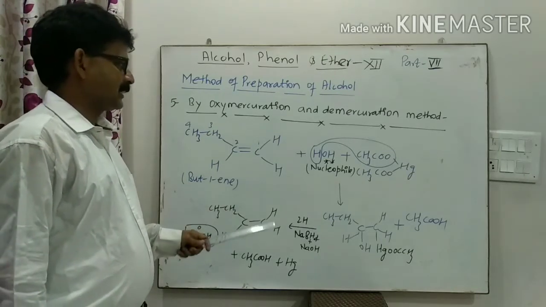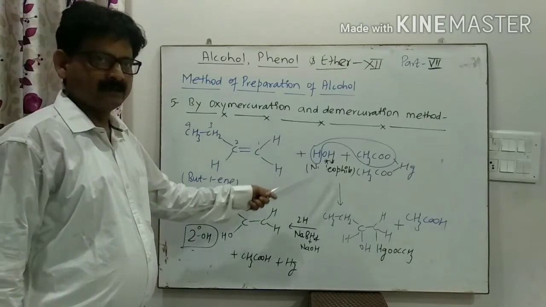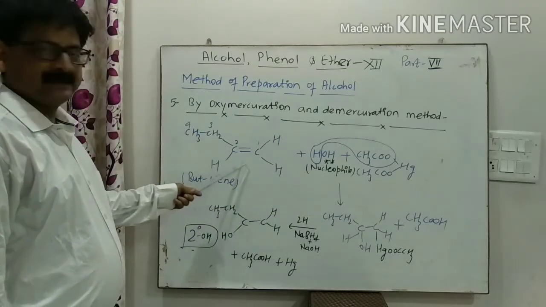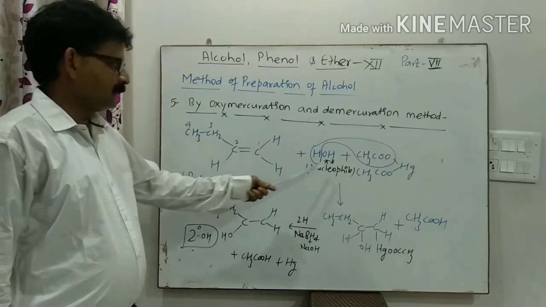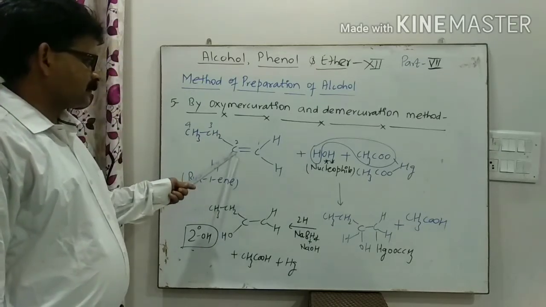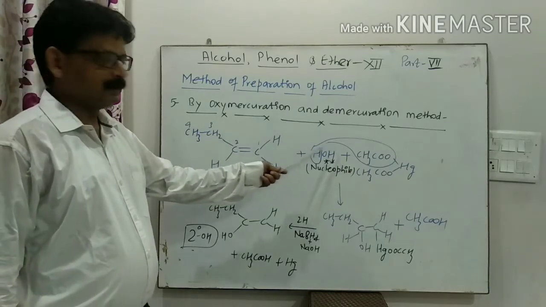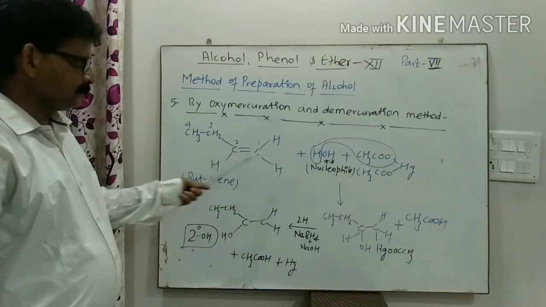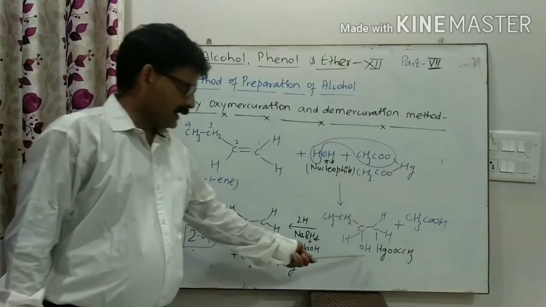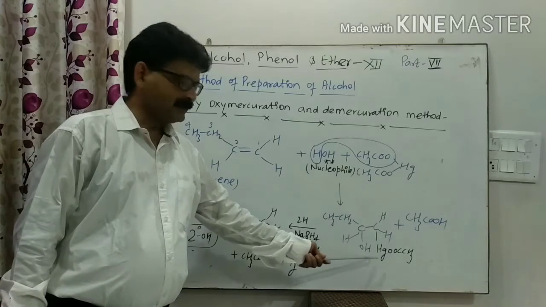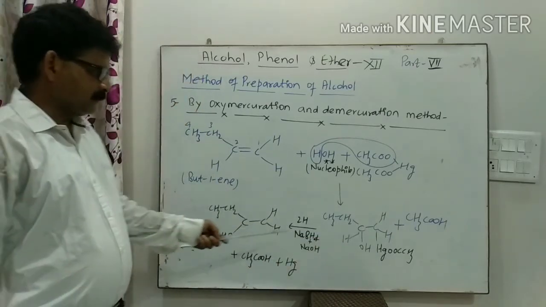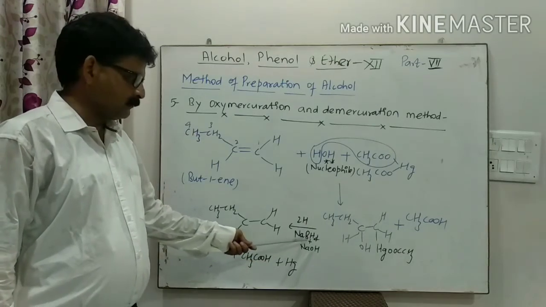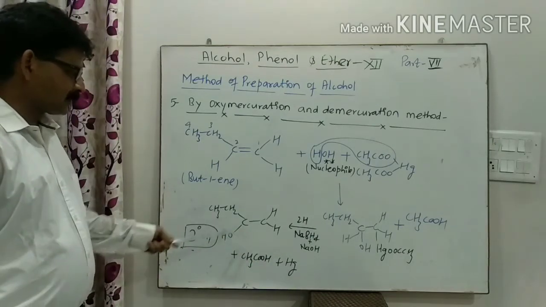The Markovnikov rule states that whenever an addendum is added to an unsymmetrical alkene, such as but-1-ene, the negative part will attack the carbon atom which has the lesser number of hydrogen atoms. We follow the Markovnikov rule, OH will attack over here and an intermediate product is formed, and this intermediate product on reduction in the presence of NaOH and sodium borohydride gives secondary alcohol.